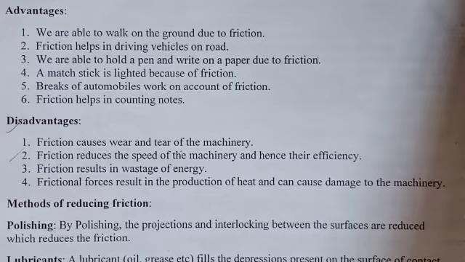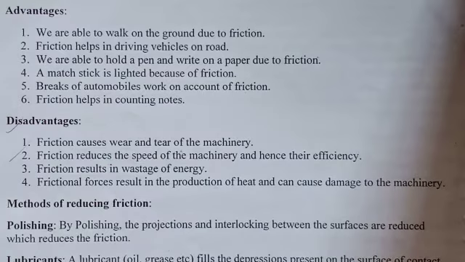Next, disadvantages of friction. Friction causes wear and tear of machinery parts; due to friction the parts of machinery get damaged. Friction reduces the speed of machineries, and hence the efficiency of engines also reduces.